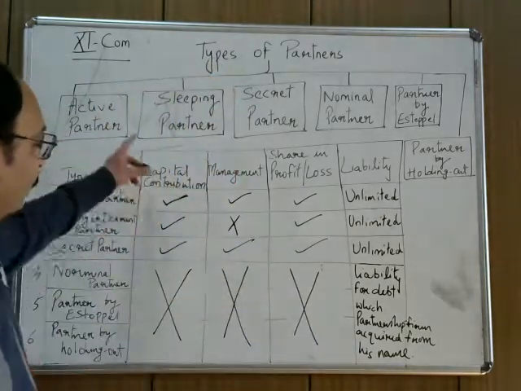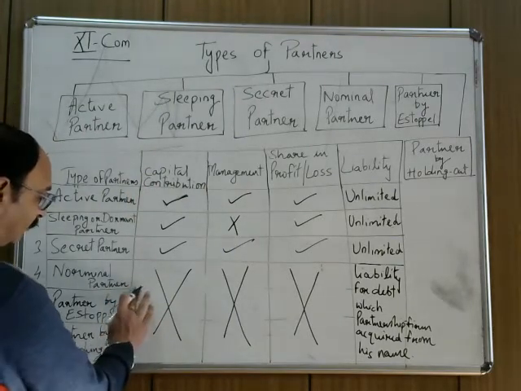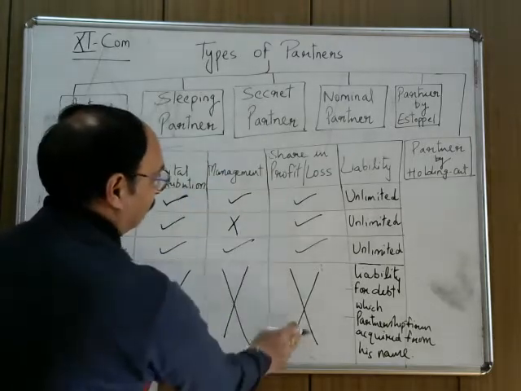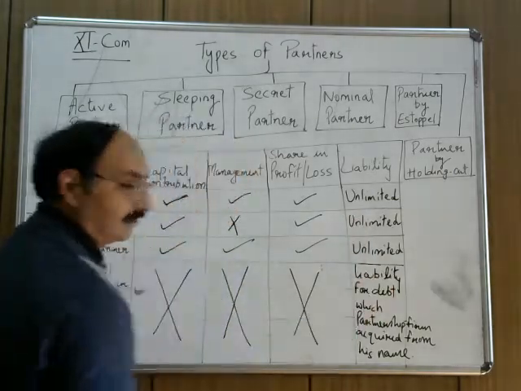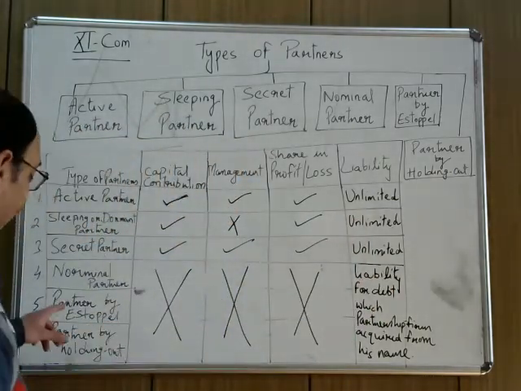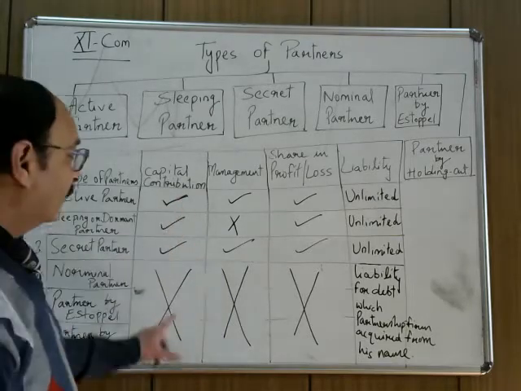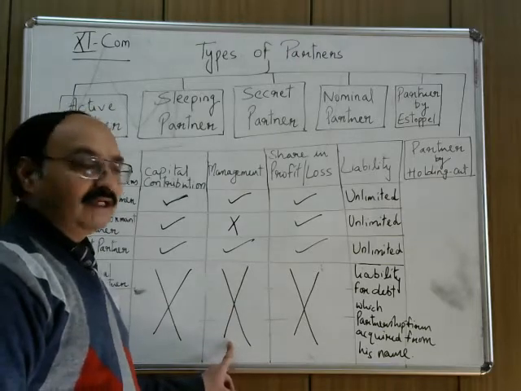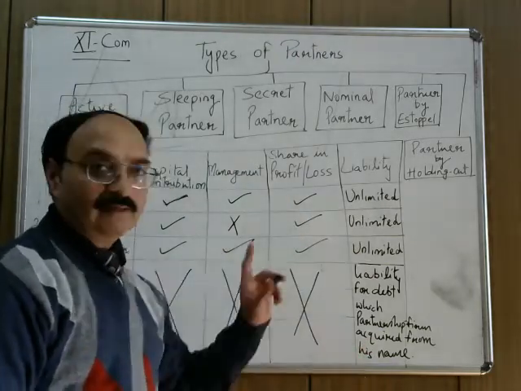Okay. So I hope all are clear to you. Nominal partner does not contribute, does not participate in management, does not share profit and loss, but having limited liability. Partner by estoppel does not do capital contribution, does not participate in the management, does not share profit and loss, but even then he is liable.